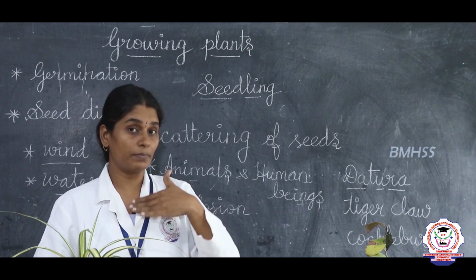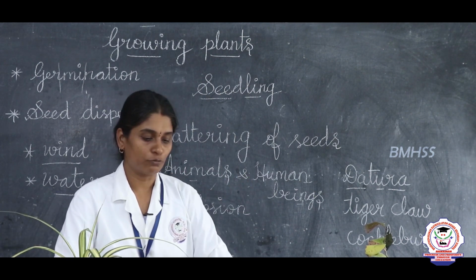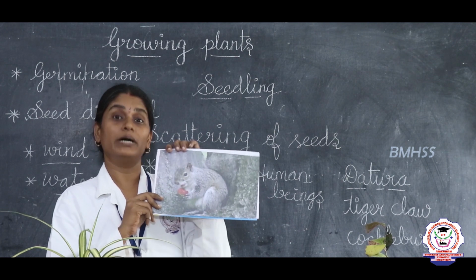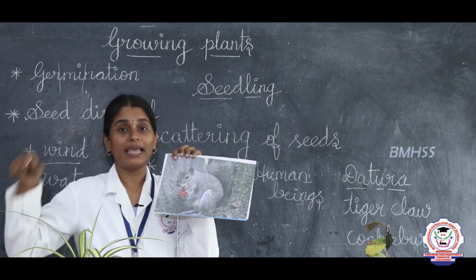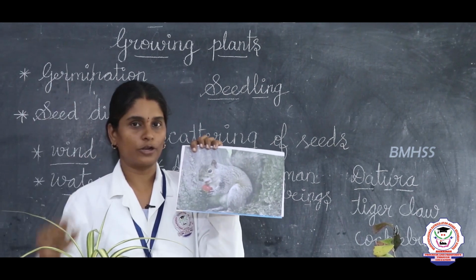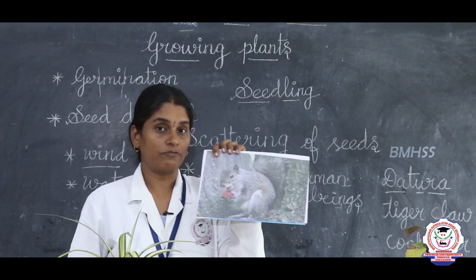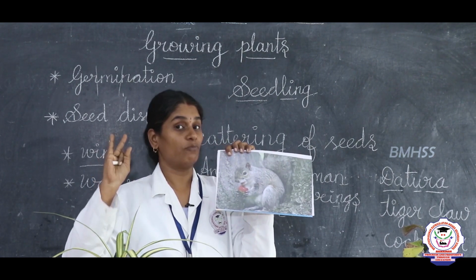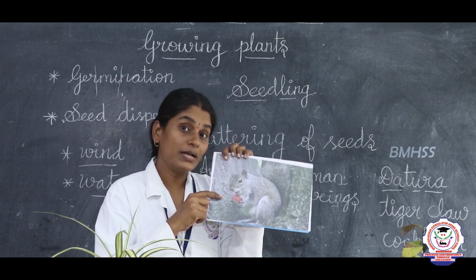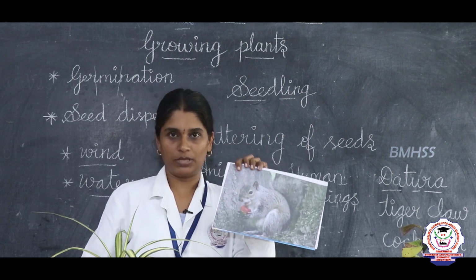So, even human beings and animals eat fruits. Like squirrels and birds, they eat the fruits and they will throw the seed. So, there the seeds grow into a new plant. Okay, have you understood? So, seeds are dispersed by wind, seeds are dispersed by water, seeds are dispersed by animals, seeds are dispersed by even human beings, right.